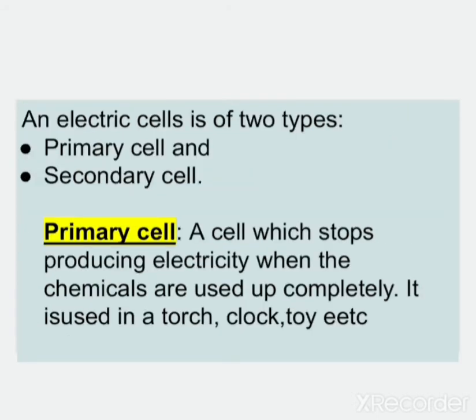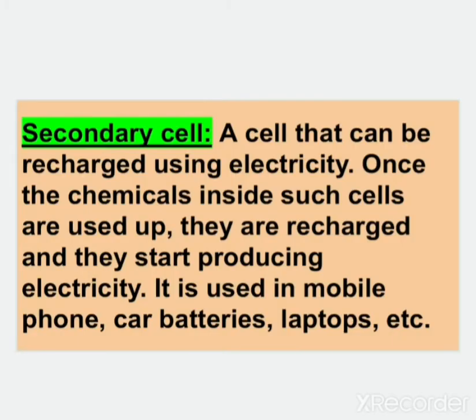We studied about two types of cells. First one is the primary cell and the second is the secondary cell. Primary cells are those cells which cannot be recharged. They are used in wall clocks, remotes, watches. They cannot be recharged again.